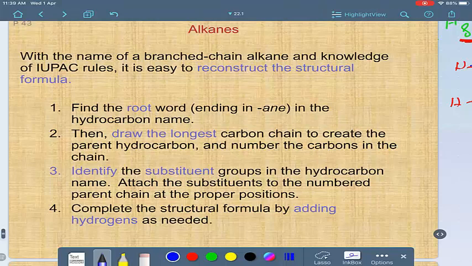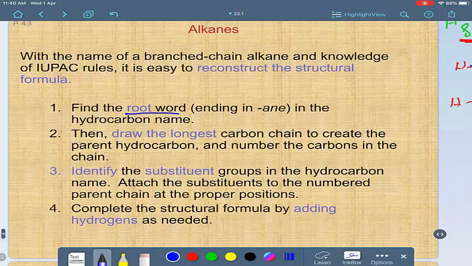With the name of a branched alkane and by IUPAC rules, you have to reconstruct the structure if you have the name, and you need to draw the compound. First, you have to find out the root of the word.